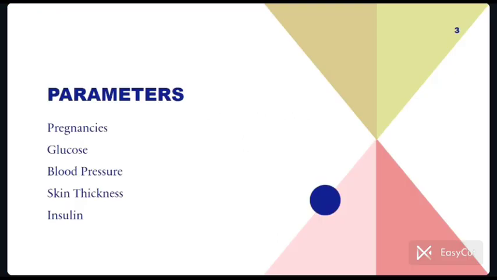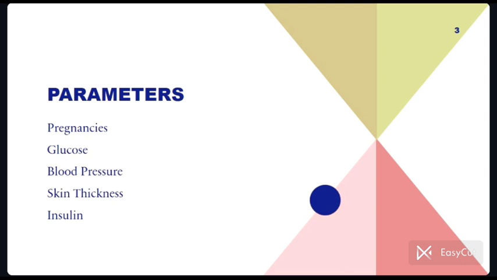Parameters and their importance. Pregnancies. This parameter represents the number of times an individual has been pregnant. It is essential in understanding the reproductive history and its potential impact on health, particularly diabetes. Glucose. Blood glucose level is a critical indicator of diabetes, as the disease is characterized by high blood sugar levels.